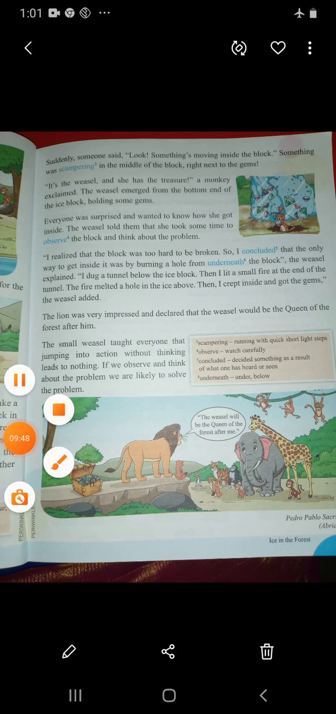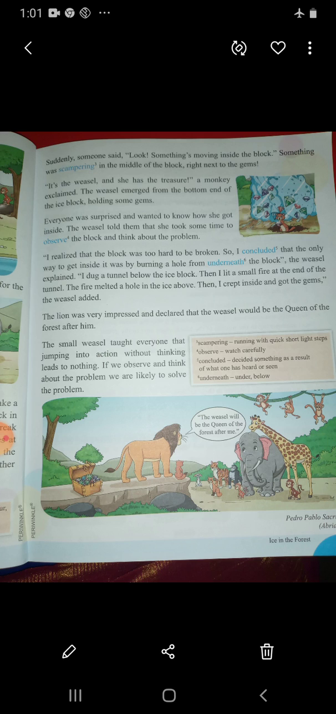Something was moving inside the ice block. They just felt it. Then it's the vessel, and she has the treasure. A monkey explained. What happened? A monkey explained, she is the vessel, and she is having the treasure in her hand. Who explained this? A monkey explained.